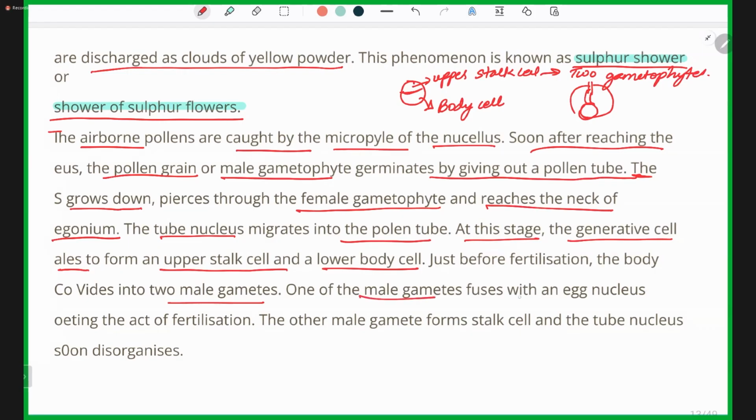One of the male gametes fuses with the egg nucleus, the act of fertilization. The other male gamete forms the stalk cell, and the tube nucleus soon disorganizes; the pollen tube which was formed will soon dismantle.